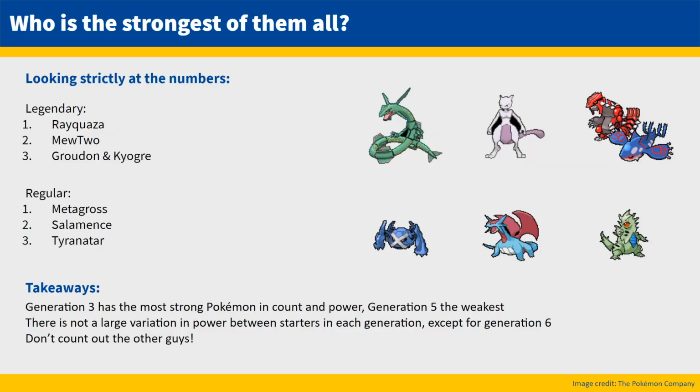So what did we learn? Looking strictly at the numbers, Rayquaza, Mewtwo, and Groudon and Kyogre are the strongest Pokemon overall. In the non-legendary category, Metagross, Salamence, and Tyranitar are the 3 strongest. Overall, choosing a Pokemon team has a lot of complexities to it. For example, it's not just about power, it's also about the type of Pokemon and the types of moves that they can use and the types of moves that you can teach them.